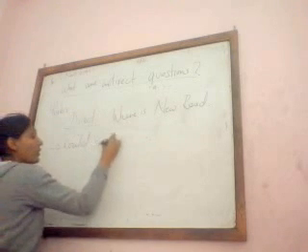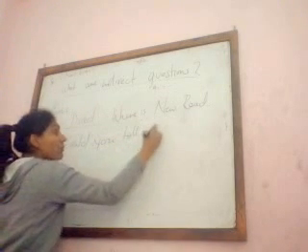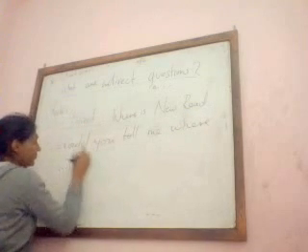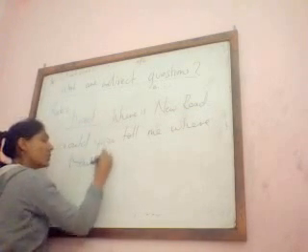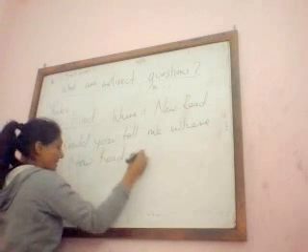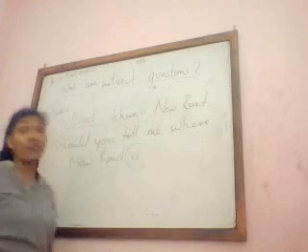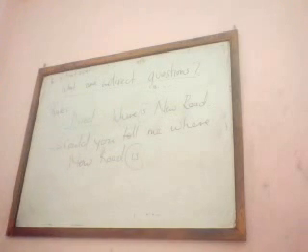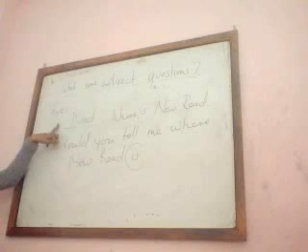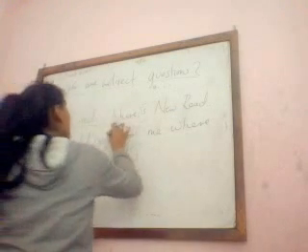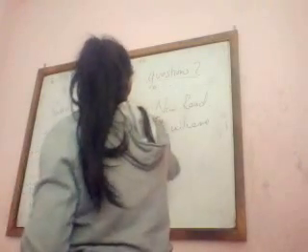Look at the placement of the auxiliary verb. When you're asking a direct question, the auxiliary verb comes right before the subject.